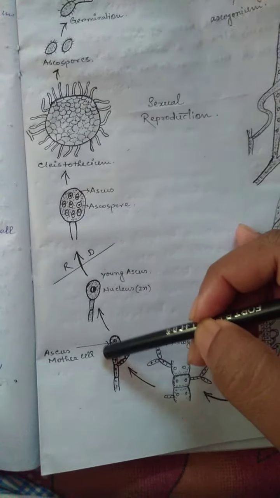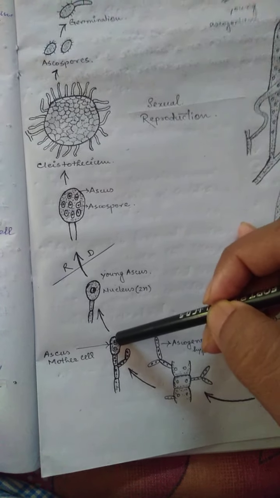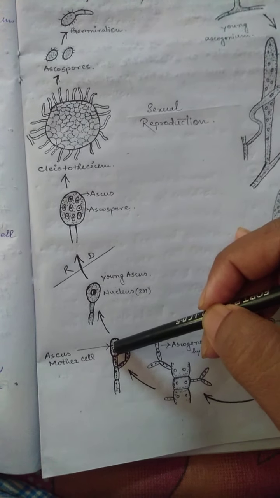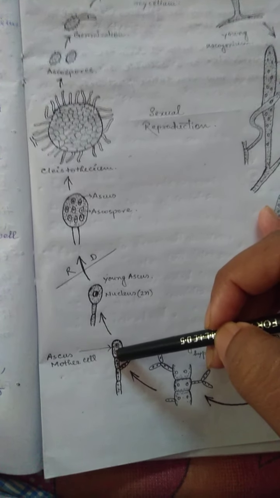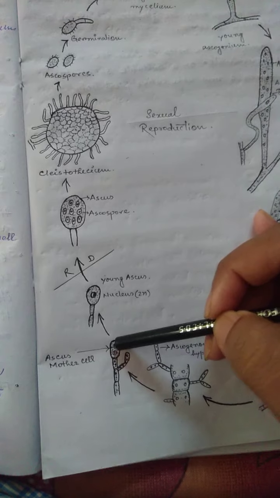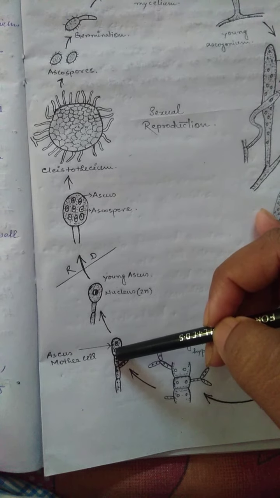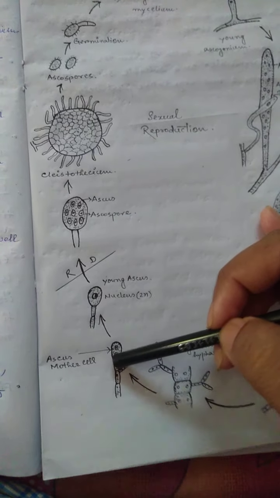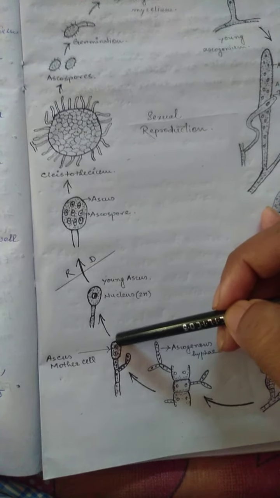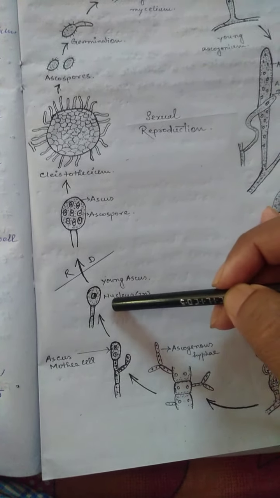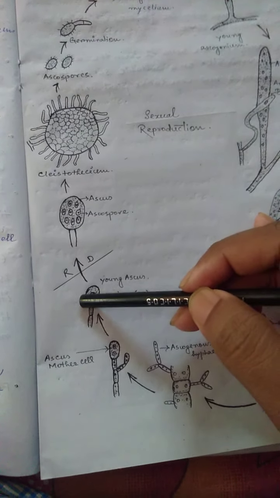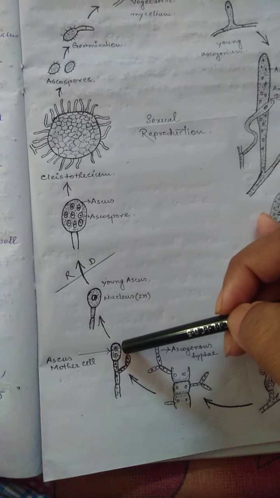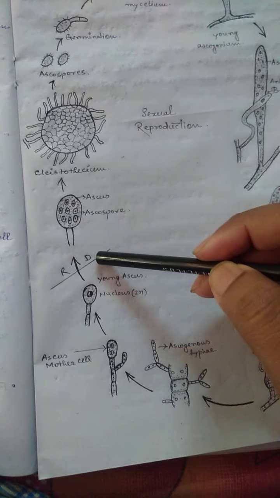After that, a terminal cell functions as the ascus mother cell, which contains two nuclei. One is male, the other female. The male nucleus comes from the antheridial branch, and the female from the ascogonial branch. Now the two nuclei fuse. Each is N, haploid, and they fuse to form a diploid nucleus, 2N, forming a young ascus. Now reduction division takes place, that is meiosis.